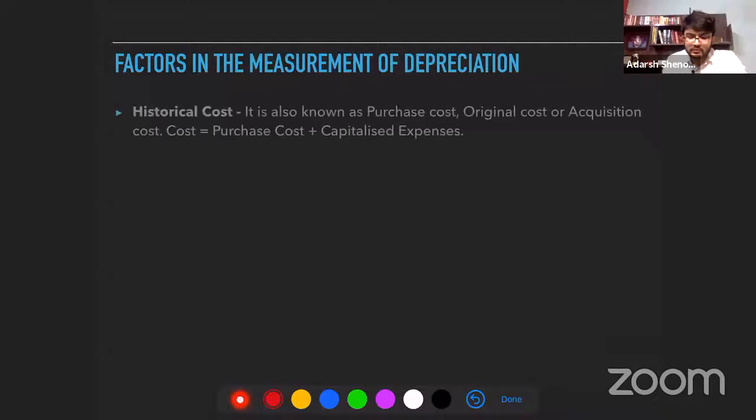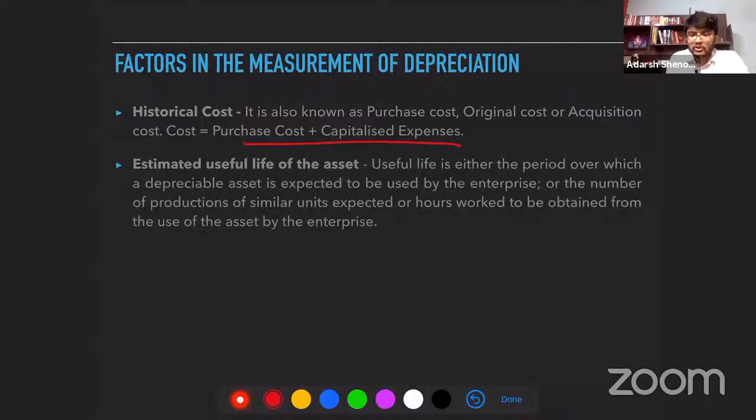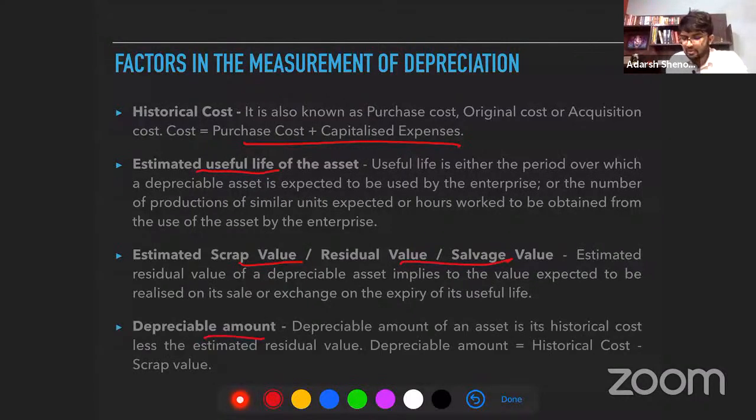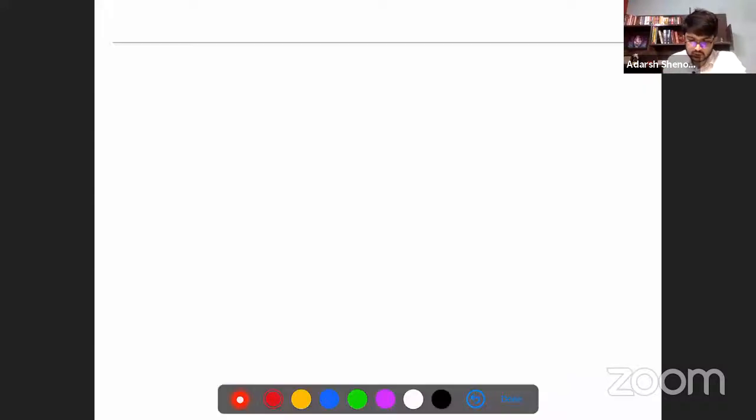Factors in measurement of depreciation: historical cost, that is purchase cost plus capitalized expenses. I discussed this with you. Estimated useful life of the asset. We estimate how much useful life the asset has. Estimated scrap value, residual value or salvage value, Gujri value also we call it. Depreciable amount. Depreciable amount is what? I discussed this also with you. Historical cost minus scrap value. We have had this discussion about all these things earlier.